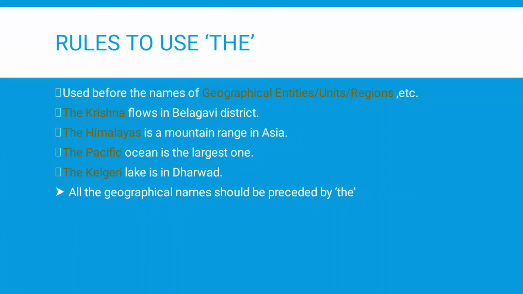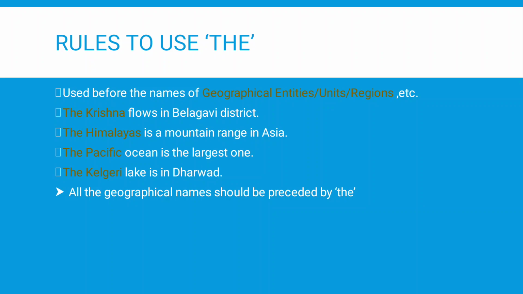It is used before the names of geographical entities or units or regions. The Krishna flows in Belgavi district. The Himalayas is a mountain range in Asia. The Pacific Ocean is the largest one. The Kilgary Lake is in Dharwad.